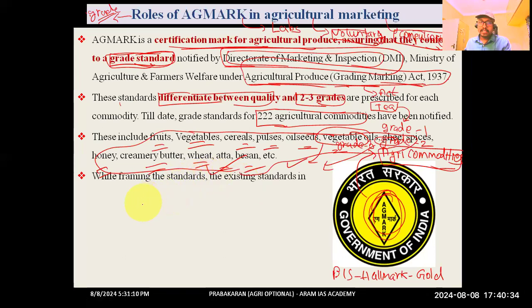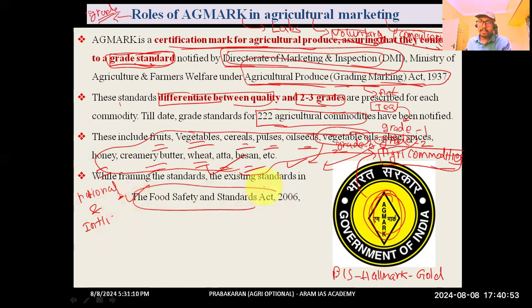So while framing the standards, we were referring to certain national and international regulatory frameworks. So let us see what they are. At the national level, the Food Safety and Standards Act 2006 was observed, and the Codex Alimentarius Commission, a commission at the global level. These commission standards were also noted while framing the regulations.